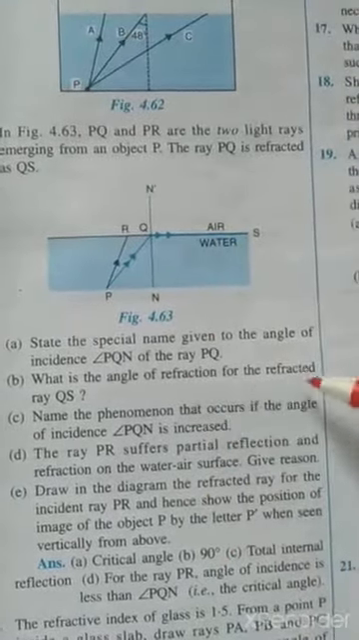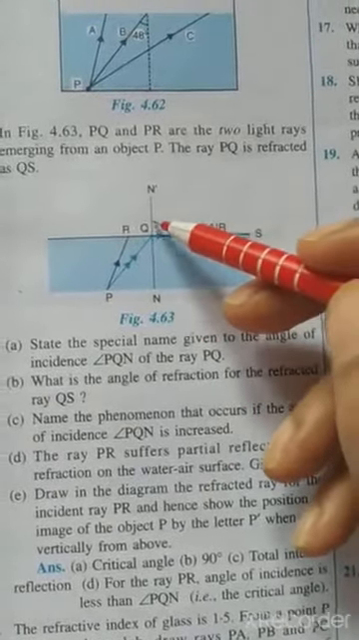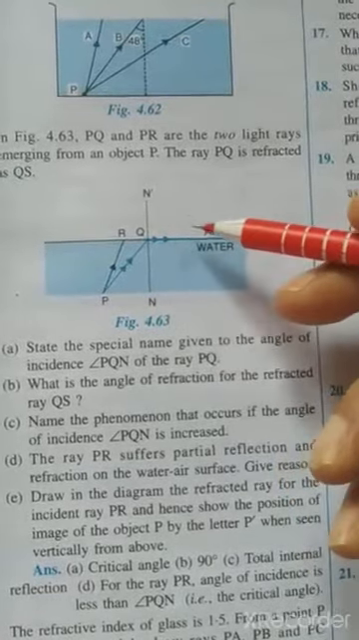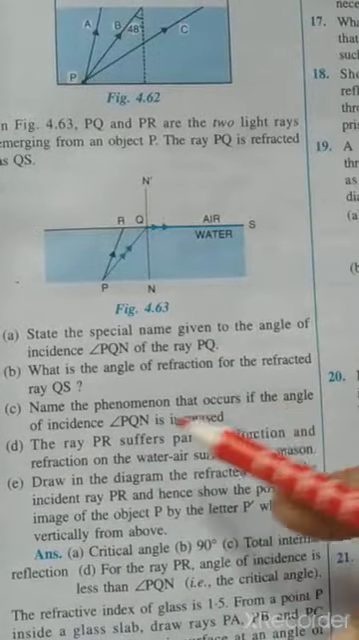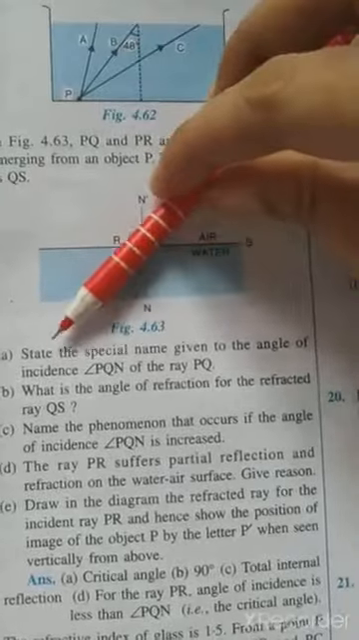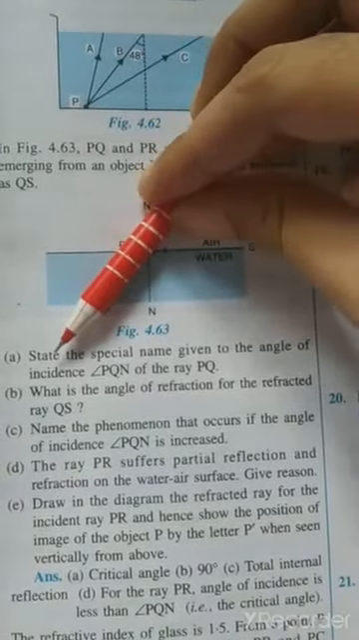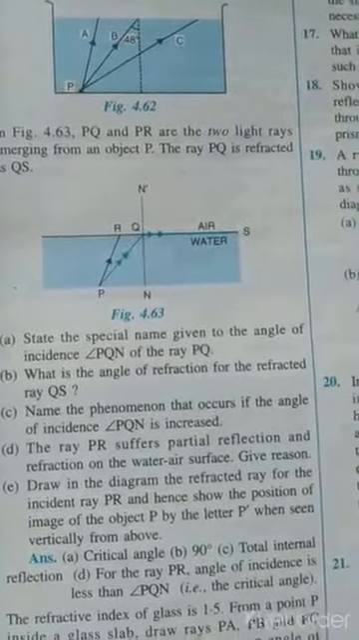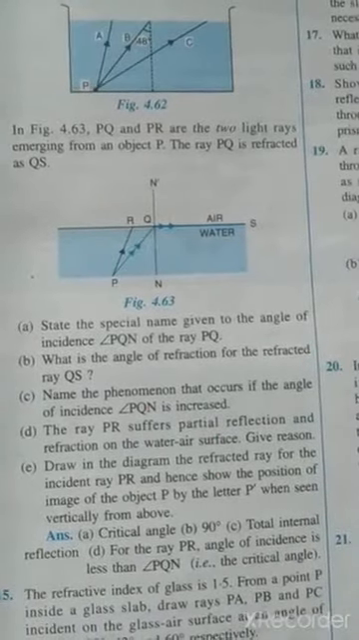What is the angle of refraction for the refracted ray QS? Here you can see that with the normal it is making a 90 degree angle, so the angle of refraction will be 90 degrees. Name the phenomenon that occurs if the angle of incidence PQN is increased. This is already the critical angle, so when the angle of incidence increases beyond the critical angle, total internal reflection will take place. So the answer will be total internal reflection.